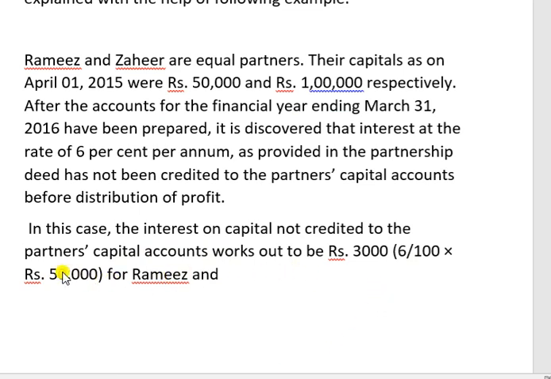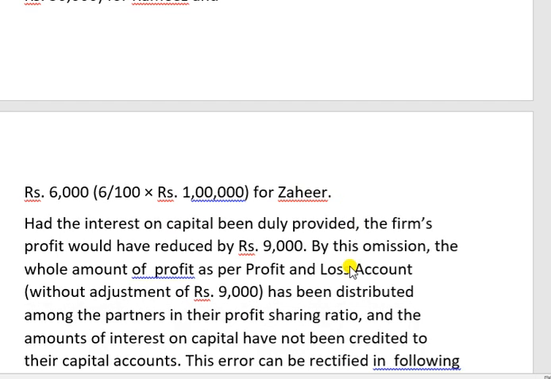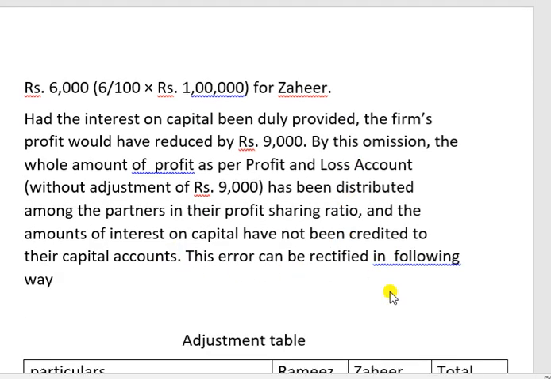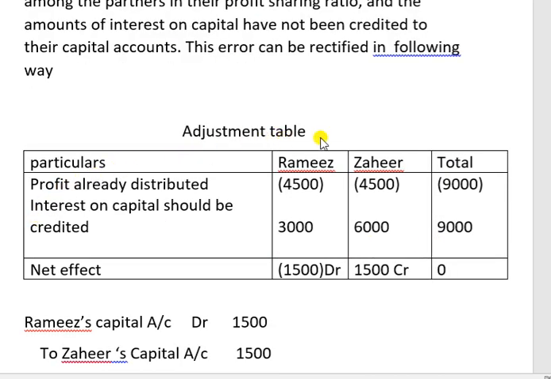In this case, we will calculate how much interest on capital is not credited. So first, Ramesh's capital is 50,000, so 50,000 into 6 by 100, 3,000. And Sahir's capital is 1 lakh, 1 lakh into 6 by 100, 6,000. These 3,000 and 6,000, that means the total 9,000, was not distributed among the partners as interest on capital, but this 9,000 was distributed as profit among the partners. So this error can be rectified in the following way. So we'll make an adjustment table.